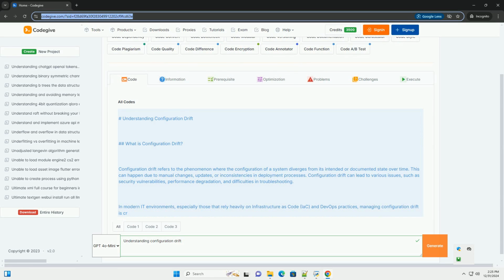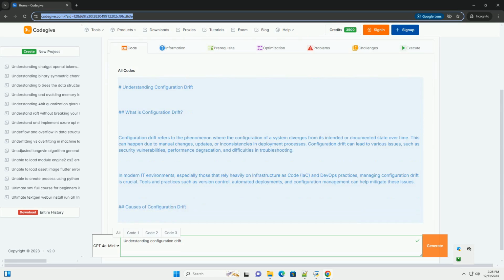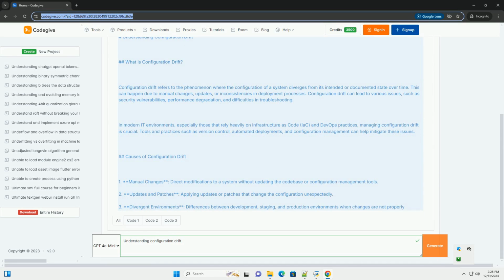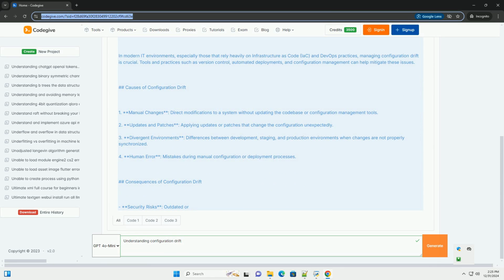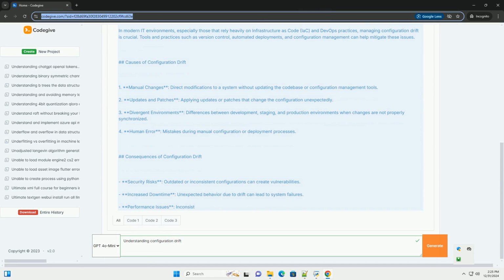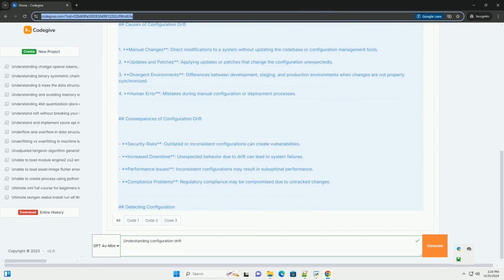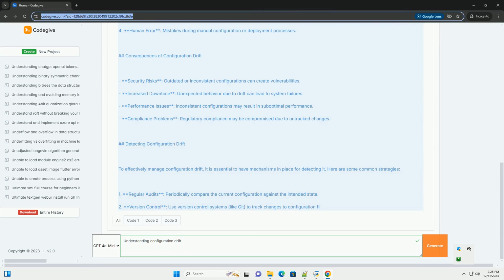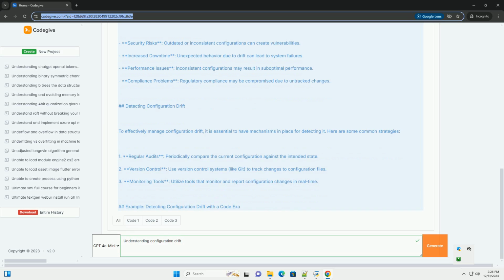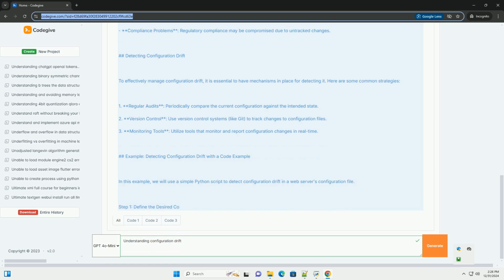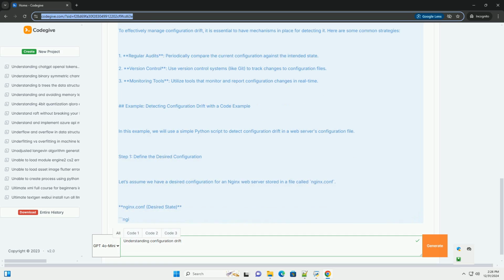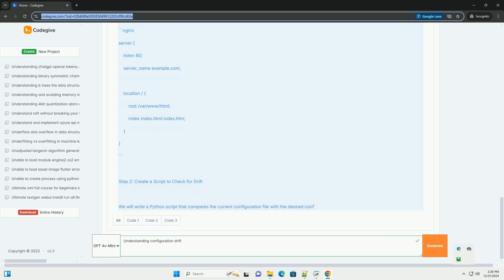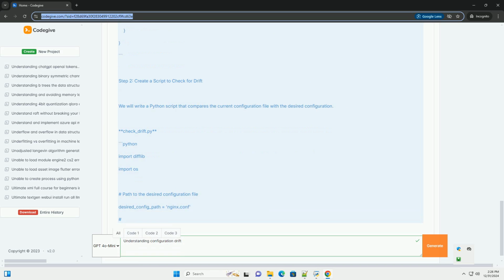Understanding configuration drift. What is configuration drift? Configuration drift refers to the phenomenon where the configuration of a system diverges from its intended or documented state over time. This can happen due to manual changes, updates, or inconsistencies in deployment processes.